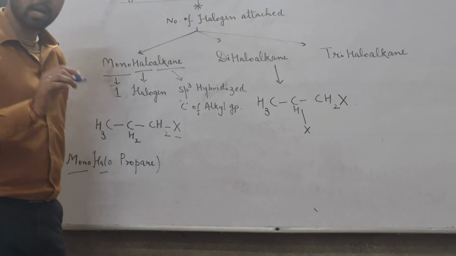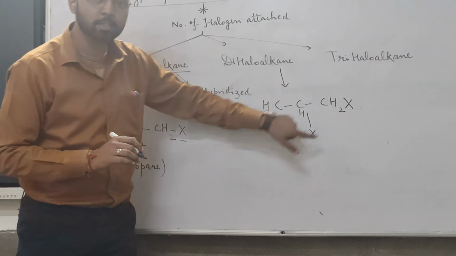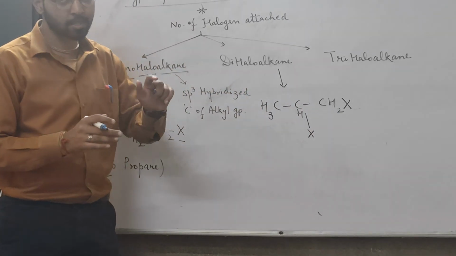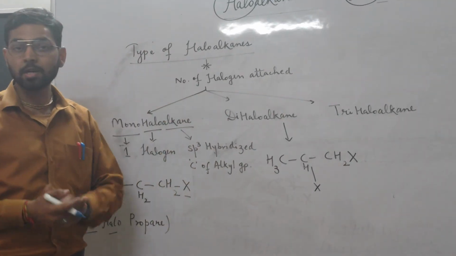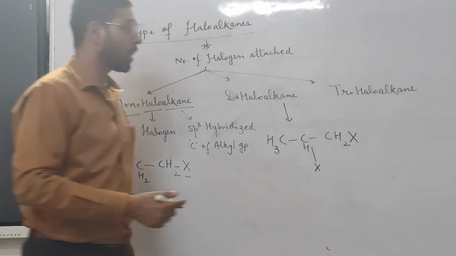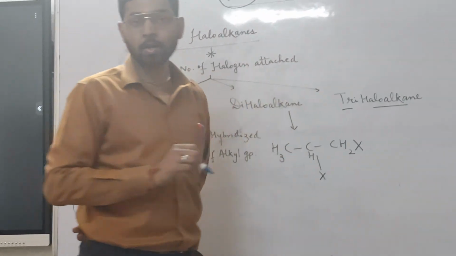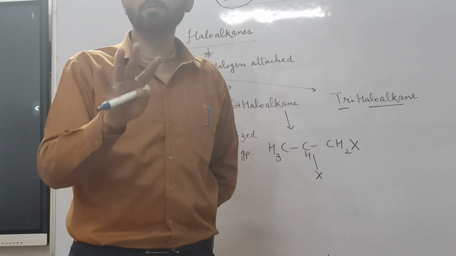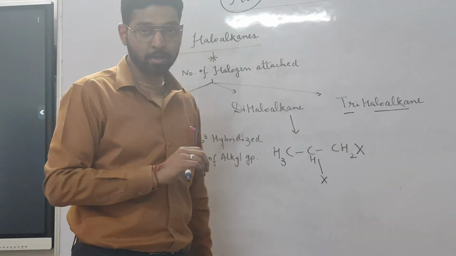So this is a dihaloalkane. Why so? Because two hydrogens are replaced by two halogens, or this alkane has two halogen atoms, so it is considered a dihaloalkane. Now we come to trihaloalkane. In a trihaloalkane, three hydrogens are replaced by three halogens.